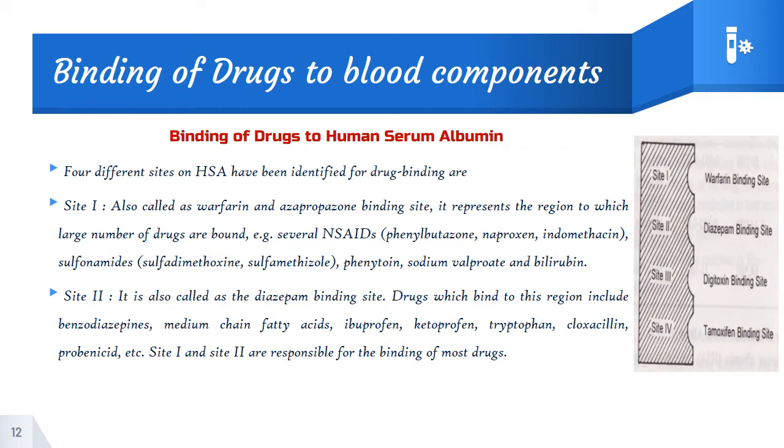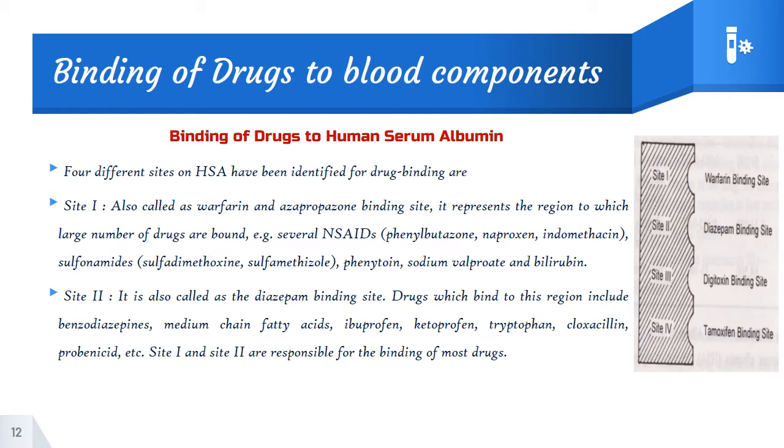Site 2 is also called the diazepam binding site. Drugs which bind to this region include benzodiazepines, medium chain fatty acids, ibuprofen, ketoprofen, tryptophan, cloxacillin, probenecid, and many others. Mostly, site 1 and site 2 accommodate more drugs.